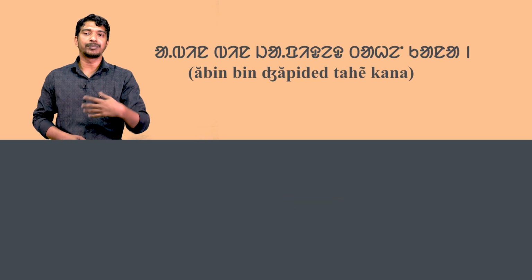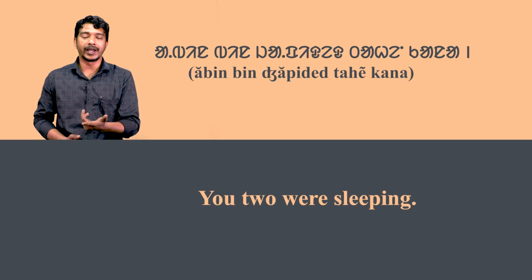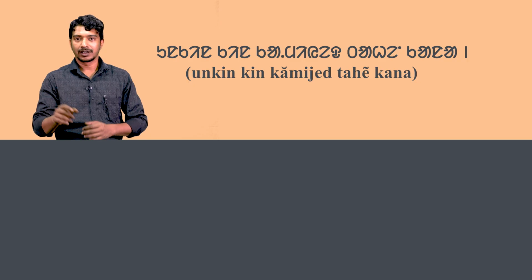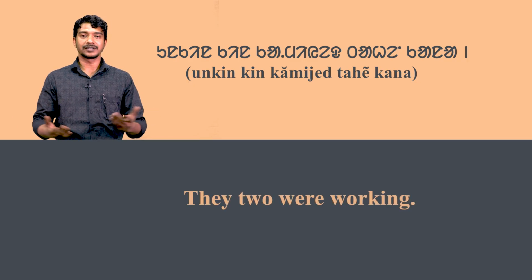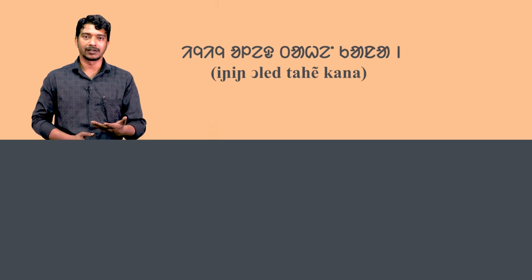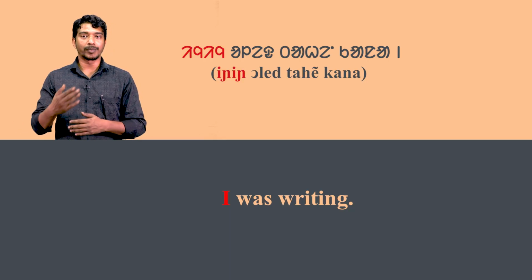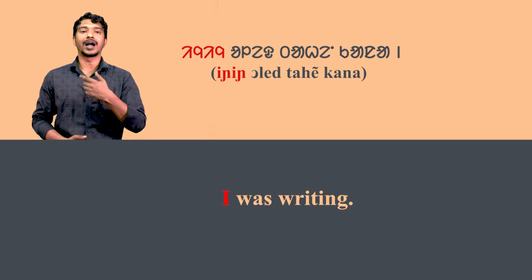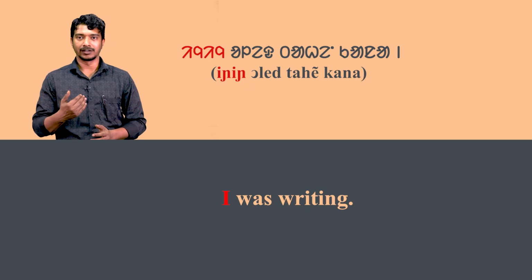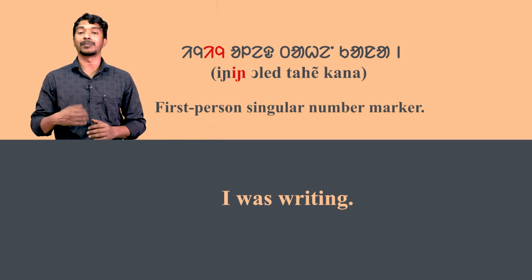Abin bin japide tahe kana means you two were sleeping. Unkin kin kamiye tahe kana means they two were working. Now look at the set of sentences above. In the past sentence, Inying ole tahe kana means I was writing. Here, inying word is formed by adding in to the in. In means I. And the second in is the first person singular number marker.